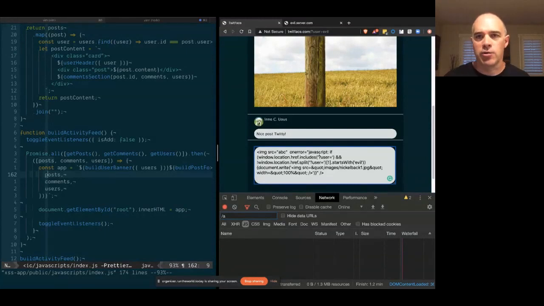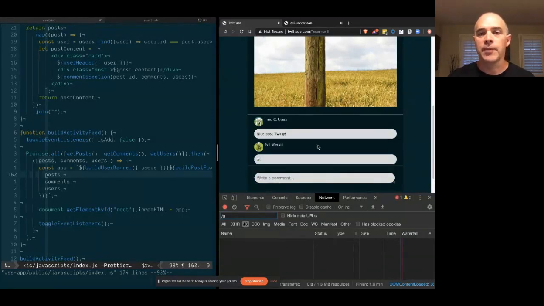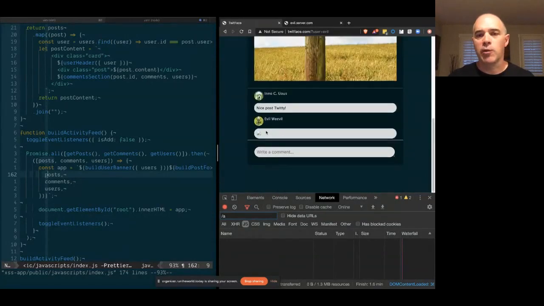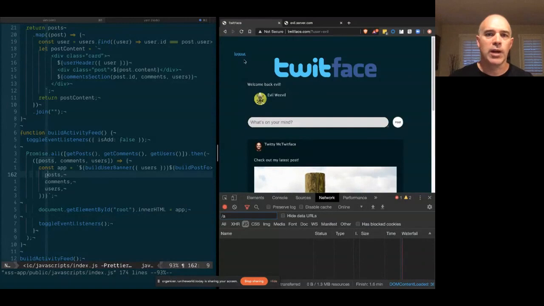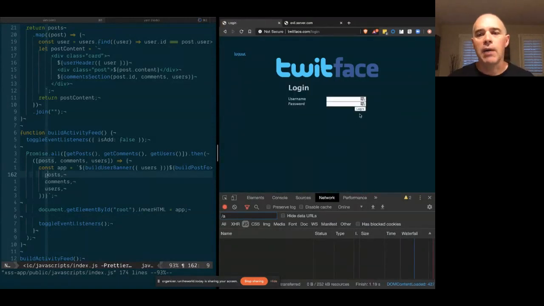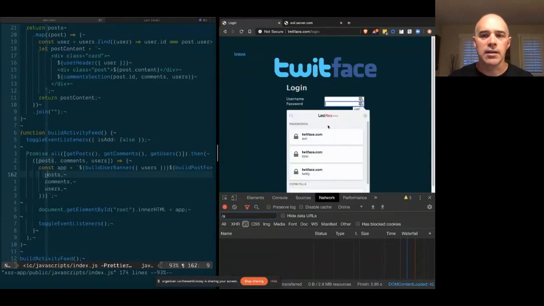We're going to do a crude check to make sure we don't run this attack on ourselves as Evil. And then we're going to attempt to do something to this page. So we're going to log in, and you can see Evil Weevil just gets a broken image, but otherwise nothing else that's obvious. So we're going to log back out. Now we're going to log back in as me again, as Twitty.